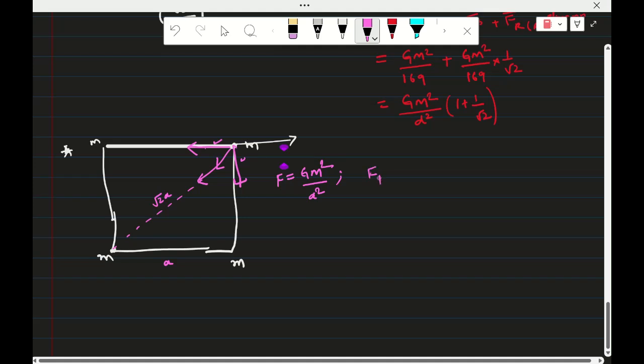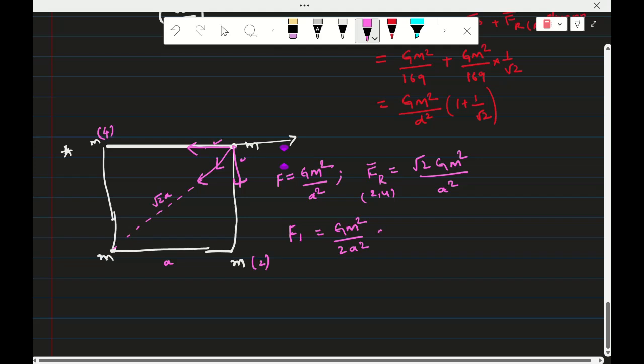And the resultant of these two forces, for example if this is 2 and this is 4, consider 2 and 4, the resultant will be root 2 into GM square by a square. And the force due to the first one on the third one I am finding, equal to GM square by root 2a whole square, means 2a square.